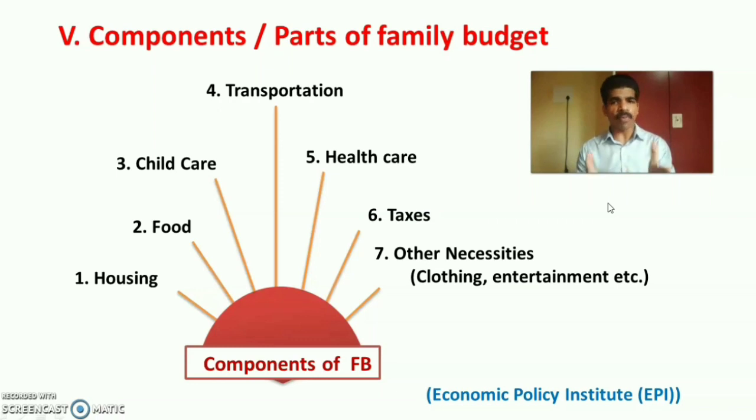Next is components or parts of the family budget. According to the Economic Policy Institute, EPI, there are 7 different components in a family budget. First is housing, second is food, third is child care, fourth is transportation, fifth is health care of the family members, sixth is taxes, and seventh is other necessities of the family like clothing, entertainment, etc. So these are the 7 components or parts of the family budget according to the Economic Policy Institute.